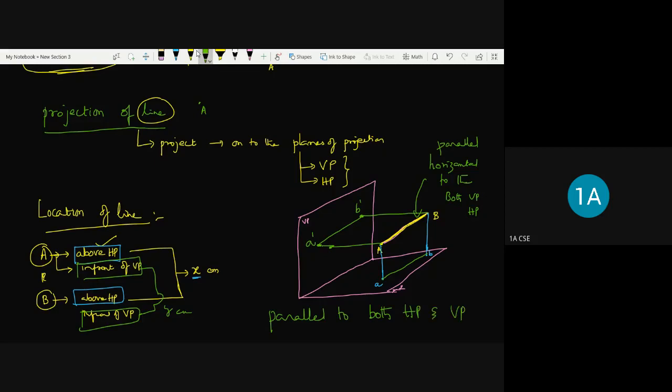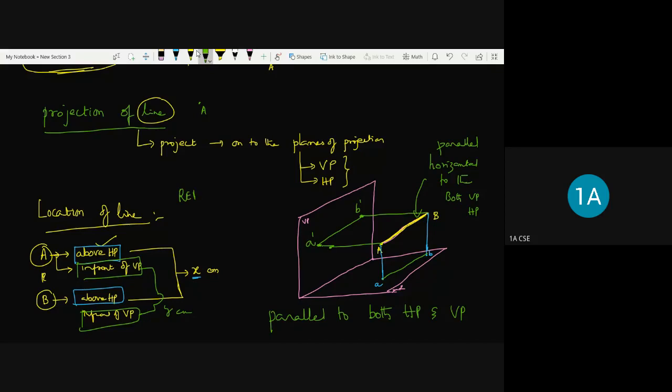This is a very important point. With respect to the position of these points, the location of the line can be said to be parallel to both the reference planes.